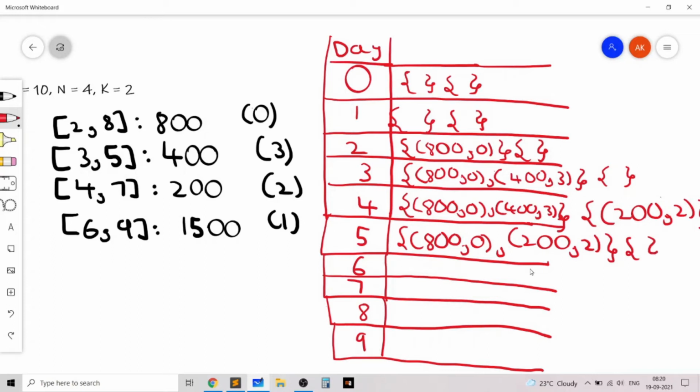So now the second multiset is empty. Note that this shift operation will happen only if the second multiset is non-empty. I'll show you in the code how we implement that in a bit.